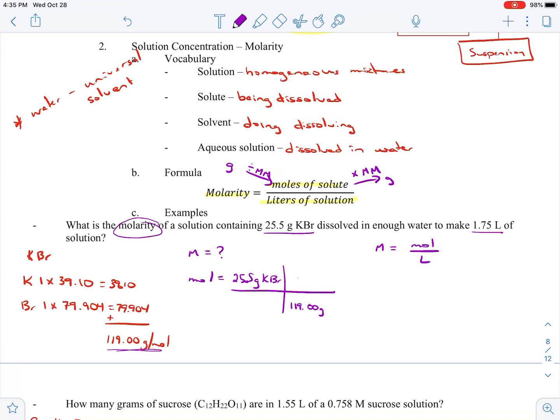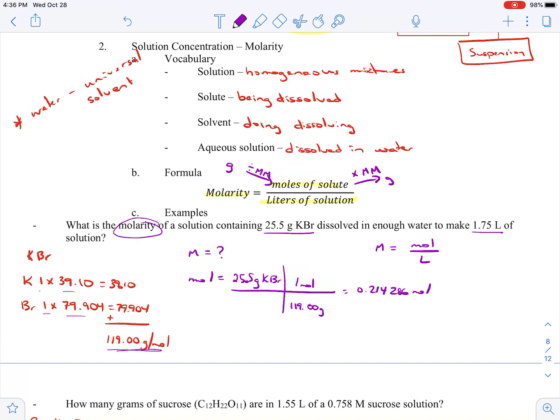Hopefully we remember how to get there. All I did was take 1 K times the atomic mass and then 1 Br times the atomic mass, added them up. So here we're going to take 25.5 and we're going to divide by 119. And that's going to give us in moles 0.214. Let's keep 0.214286 just to make sure we have plenty.